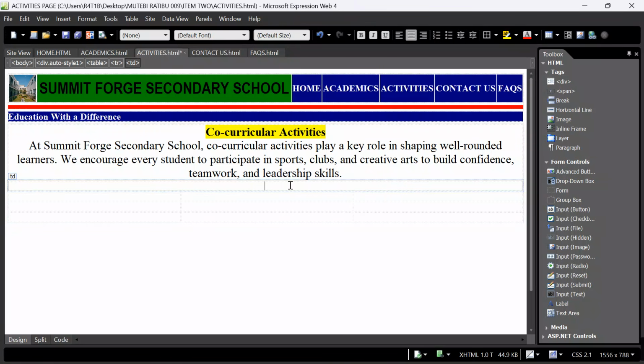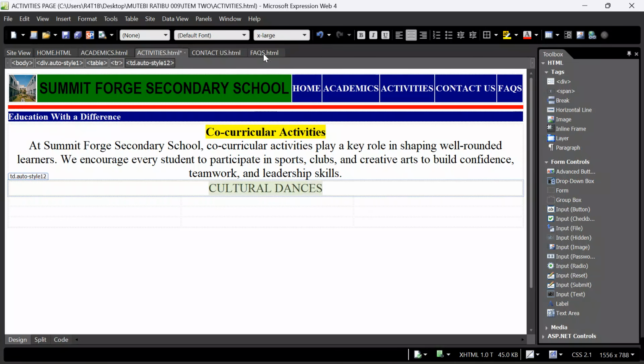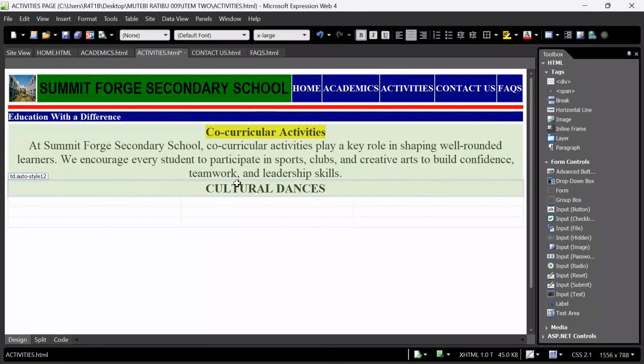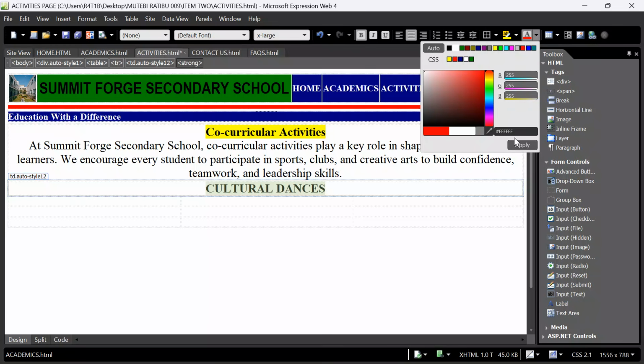I want to start with the cultural dances as one of the activities we do appreciate. Cultural dances. Yes, after putting it here, I will go to design, keep it at 24, bold it a bit. After bolding it, I will now give it font color here, white. I want to put white as the font color. Let me see, can I get white?